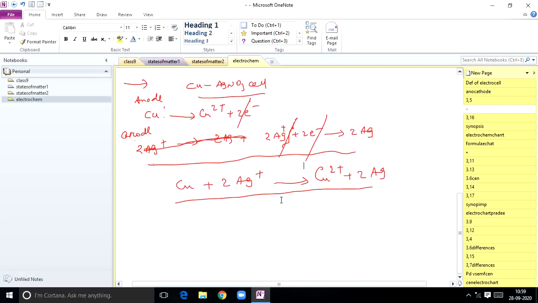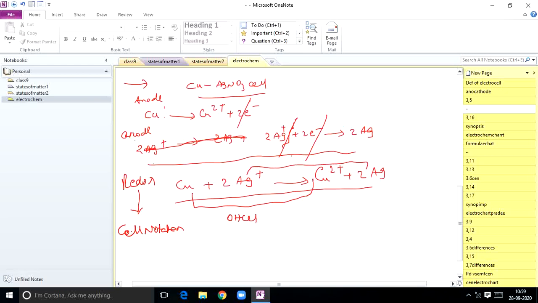Now I want to convert this redox reaction into cell notation. This is the redox format, so I am converting the redox reaction into cell notation. How can I convert it? See here. First, which one underwent oxidation? This is oxidation, right? Cu is converted. This is the oxidation half cell, and this is the reduction half cell. First I mention copper, it is in solid state.